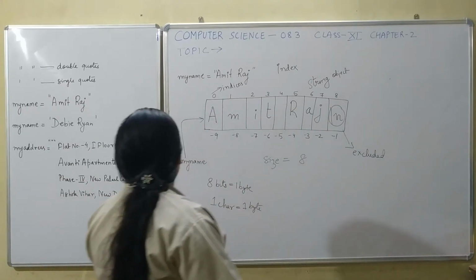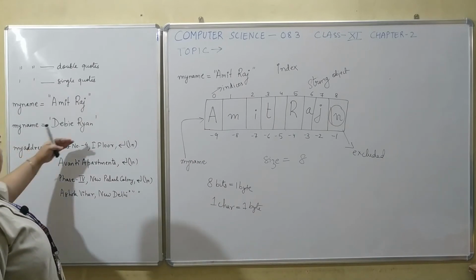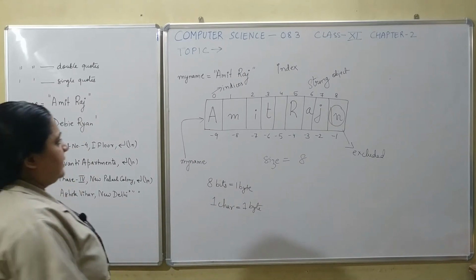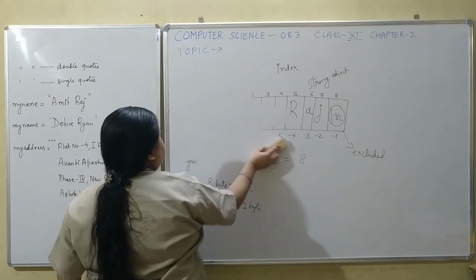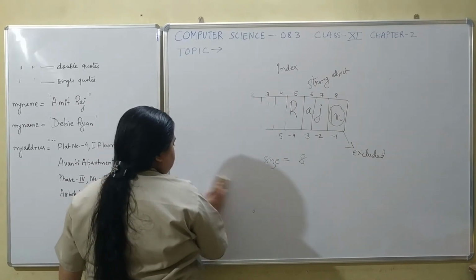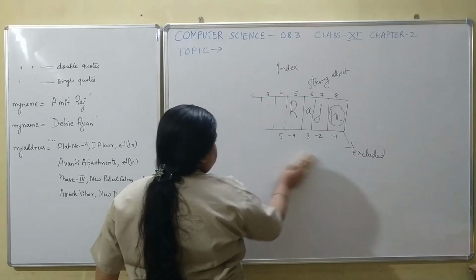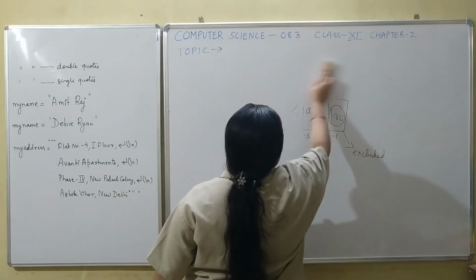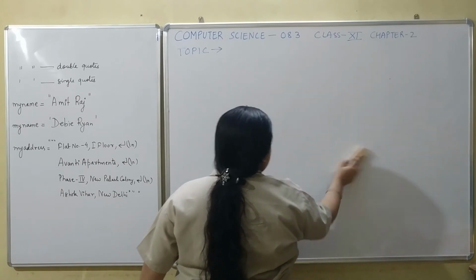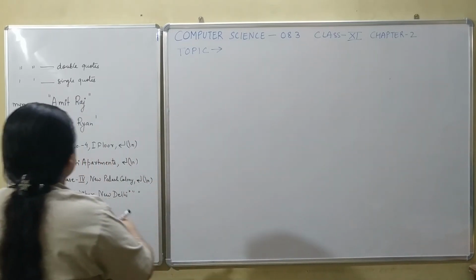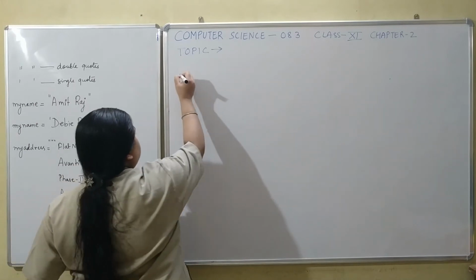Now let us see how this second string, that is my address, is represented in the memory. So we start from here.